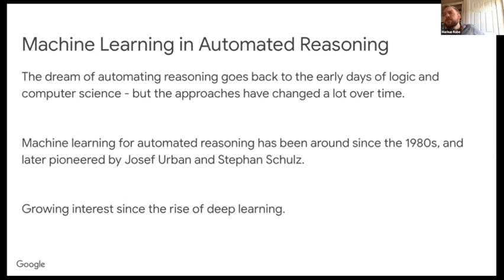The first attempts to use machine learning in this field actually happened way before deep learning. Many of the early approaches used fast and less powerful machine learning techniques, and they replaced, for example, individual heuristics in existing reasoning algorithms, for example, to recommend related theorems.